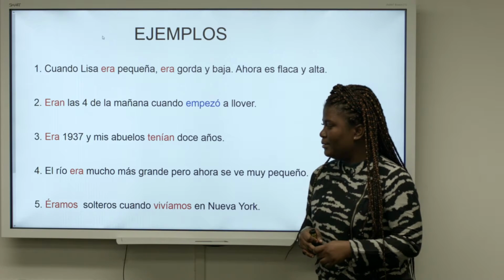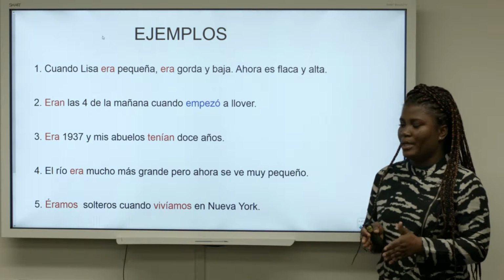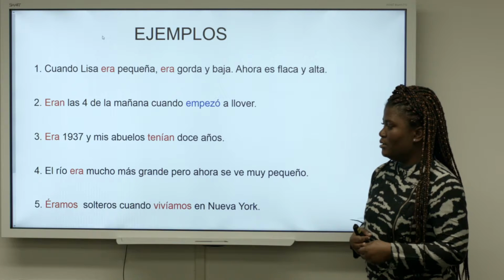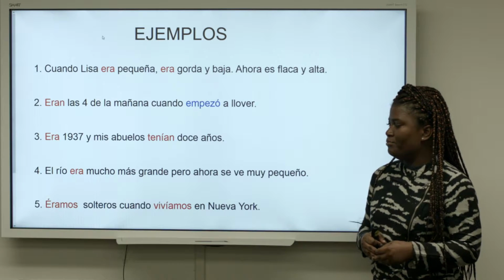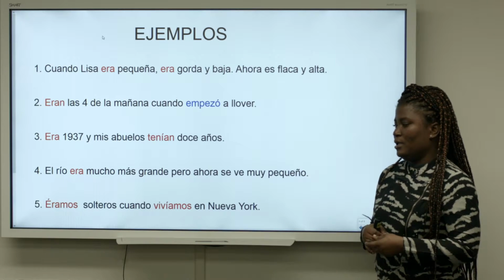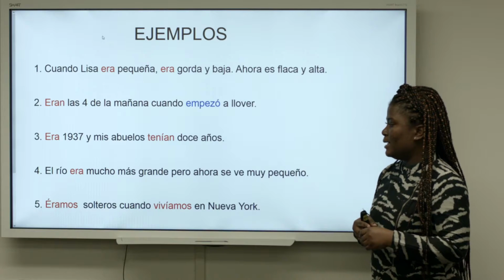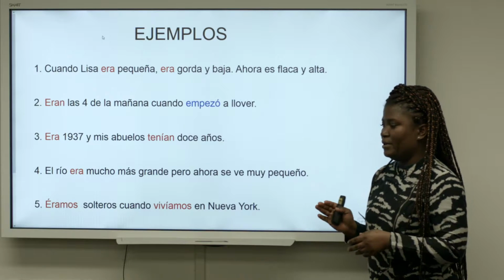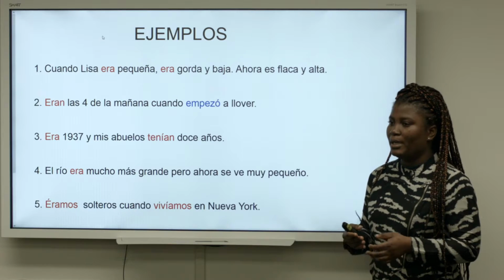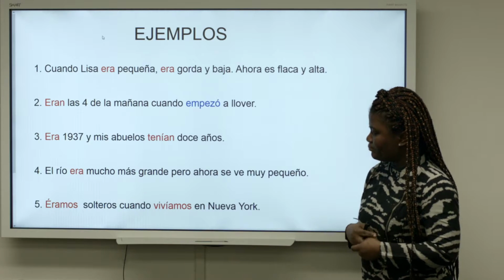The fourth sentence. El río era mucho más grande, pero ahora se ve muy pequeño. So we're looking at the length of the river. It was way bigger, it was way longer than this, but now the water content in the river has reduced in size. So we use the verb ser in the past, in the imperfect tense, because we are describing how big the river was and how long and wide it was.